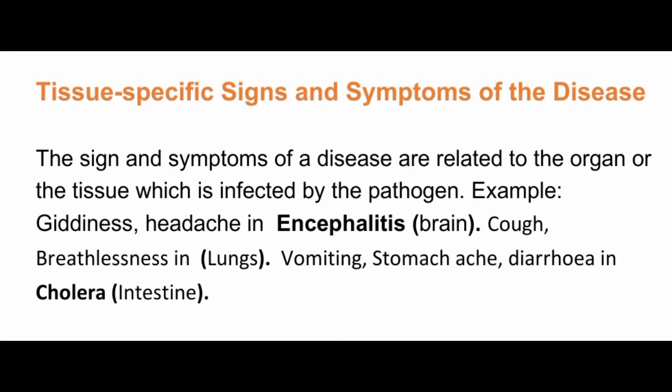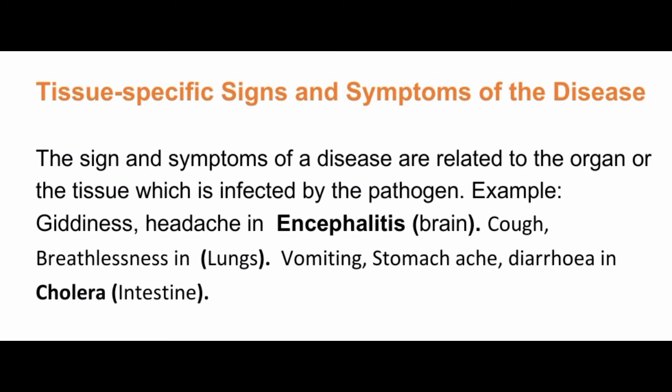With this, for a pathogen infecting the brain, like in encephalitis, it causes problems related to the brain, like giddiness or dizziness, headache, vomiting and all.